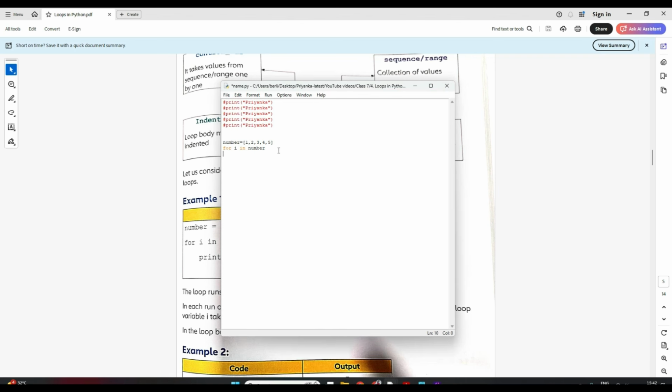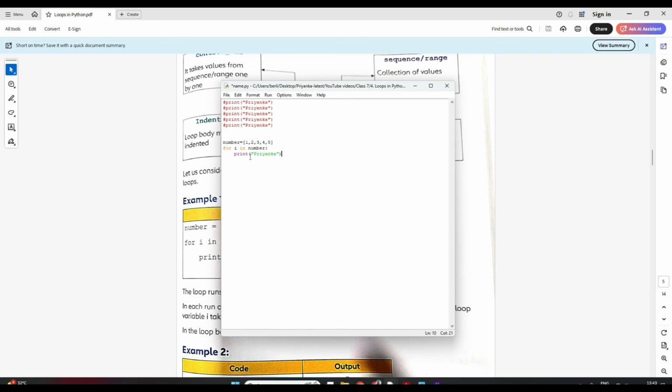Now I'll write. I want this name to be displayed 5 times, so my list will be 1 to 5. So for i in number, I'll write, and this is indented, and sorry, there has to be a colon. Remember this syntax, students. You have to write for and in, and i is a variable that you take, and number will be your list. So for i in number, print Priyanka.